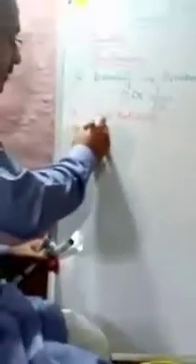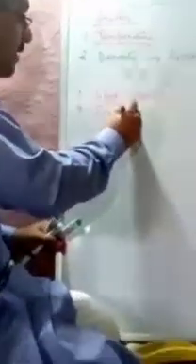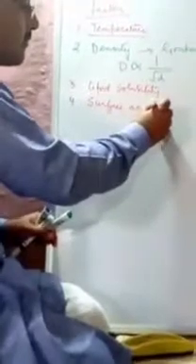Fourth, surface area. The more the surface area, the more will be the diffusion. It can be easily understood during our process of respiration. जो हमारे lungs में होता है, we have the alveoli.